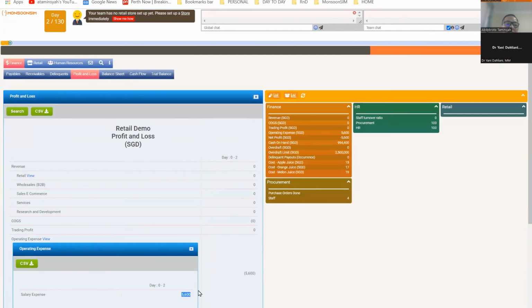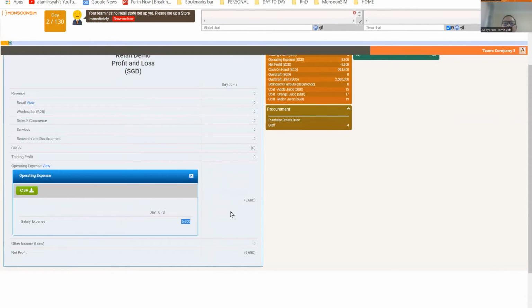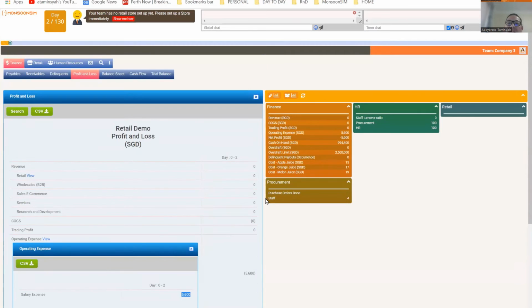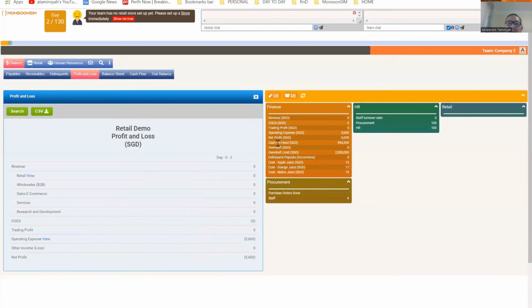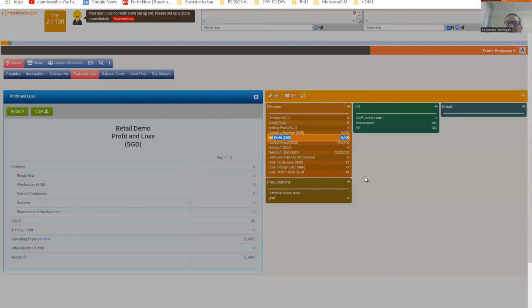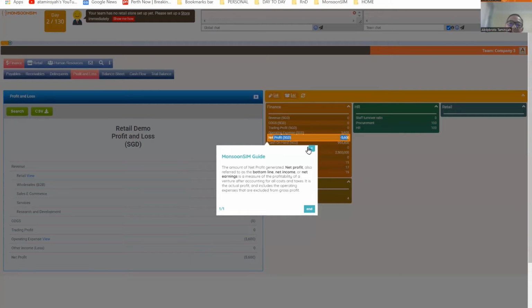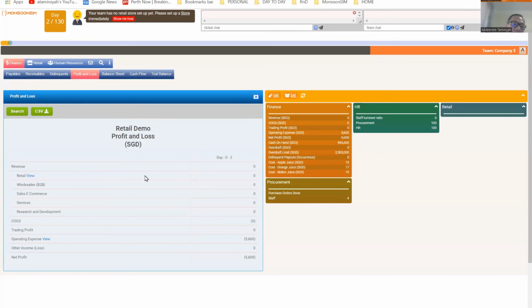So for 2 days, I'm already losing money. My God, right? If I continue like this, I'm going to be in trouble, because if you look at my net profit, I'm already at a net profit of minus 5,600 because of the 2 days of expense. I've hired staff, but I don't do anything. That's why I'm losing money.